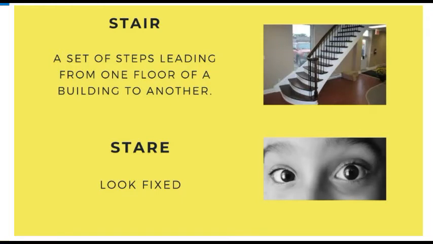Here is the first set of words we have, that is stair. The meaning of the word stair is a set of steps leading from one floor to another. It is like a connector. Another, with the same sound but a different meaning and spelling, is stare. That's someone staring at you. Someone is continuously watching you with constantly fixed eyes. So this is the basic difference between these two words, stair and stare.